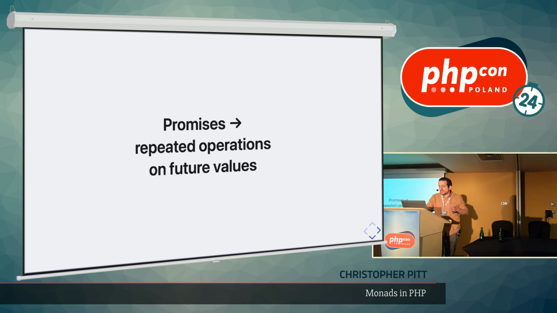Promises are repeated operations on future values. Promises don't just apply to the response of a fetch, but they apply to anything that returns a promise in JavaScript, like unserializing JSON from a response.